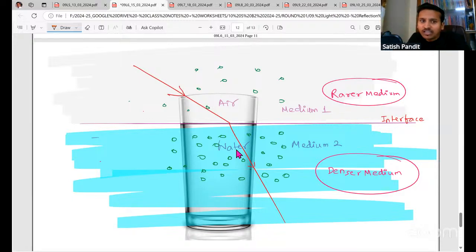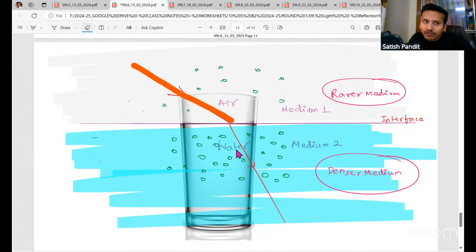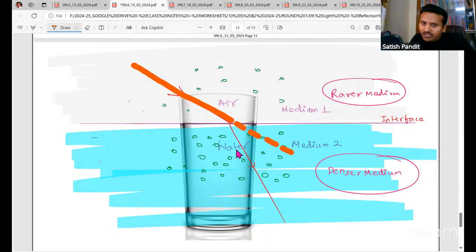You can see here, in air, light is traveling in a straight line. If this glass of water was not there, light would have gone in a straight line like this.